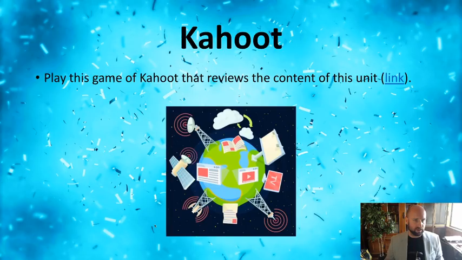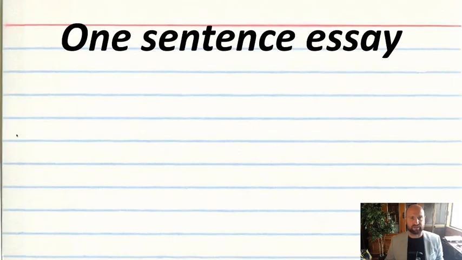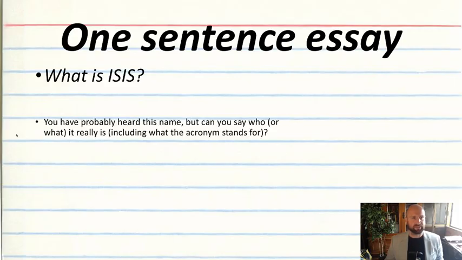Okay, all right. So there's a quiz code just to review the contents of the unit. So there might be some answers that they can't do because we haven't covered it yet, but most of the unit is covered in that one. Give students a piece of paper. See, can they say what is ISIS? Like we've talked about it. This is really what we're trying to explain in this topic, and I'm sure they would have heard about it. But could they even say what it stands for? What do they know about it? So this is just a good way to tap into what they know about this topic already.